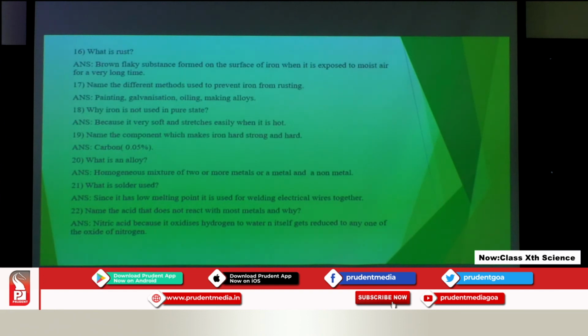What is an alloy? It is a homogeneous mixture of two or more metals, or a metal and a non-metal. Why is solder used? Since it has a very low melting point, it is used for welding electrical wires together. Name the acid that does not react with most of the metals. It is nitric acid, because it oxidizes hydrogen to water.